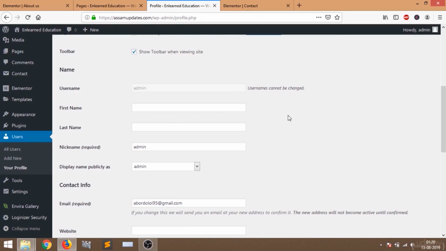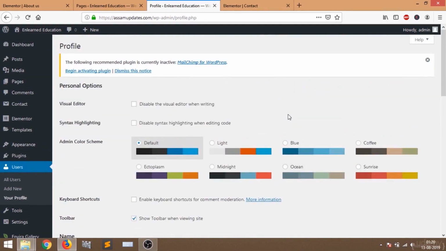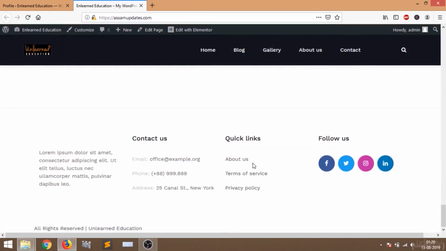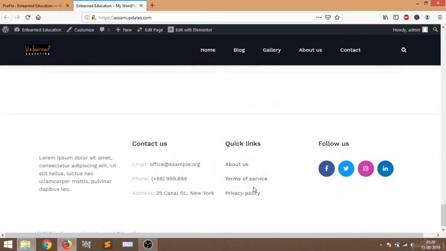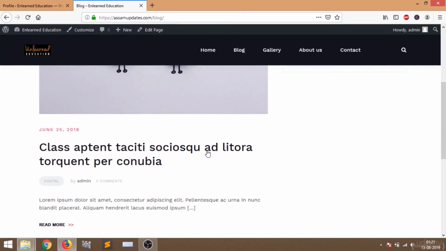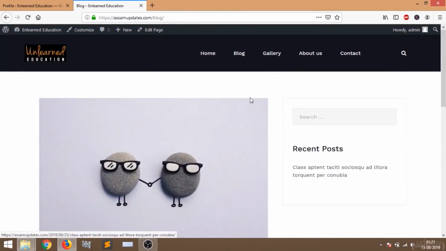Now I'm going to show you how you can add blog posts. Let's go back to our website, I'll open it in a new tab. So this is our website. I have shown you how to edit the about us page, contact us page, the home page, and the footer, how to remove the footer text. Now I'll show you how to add blog posts. Go to blog, and here you can see the posts will appear on your blog section.